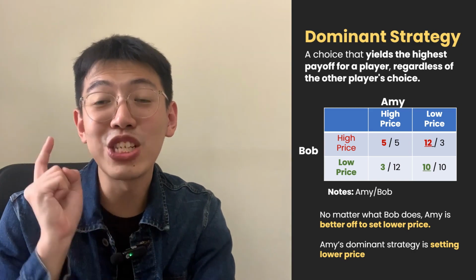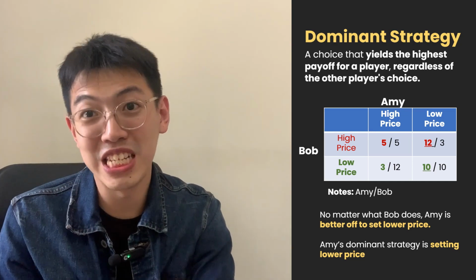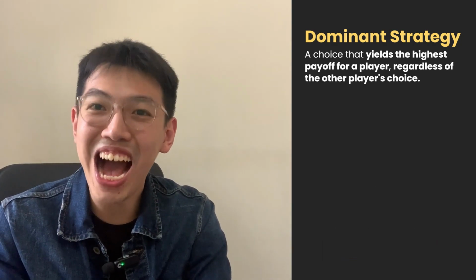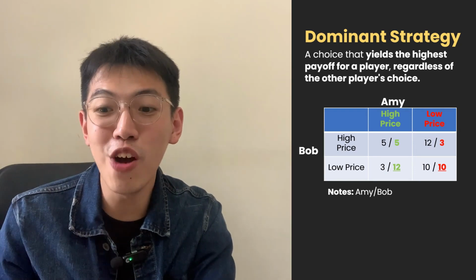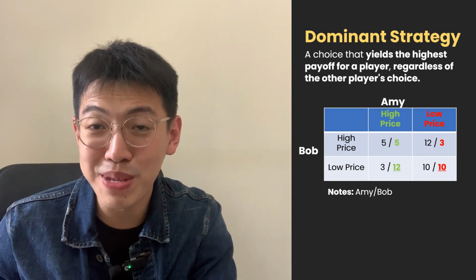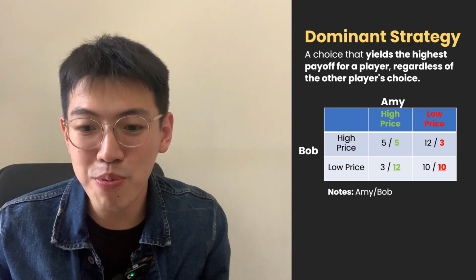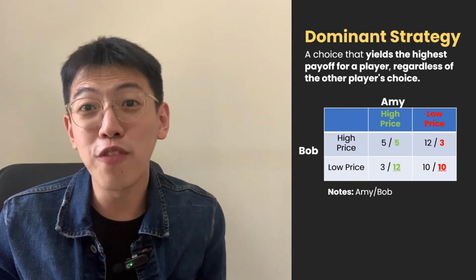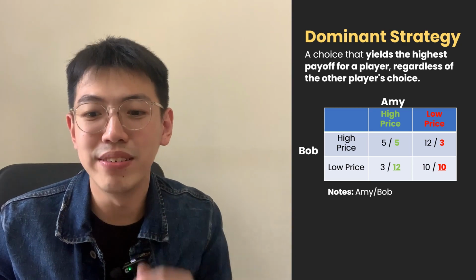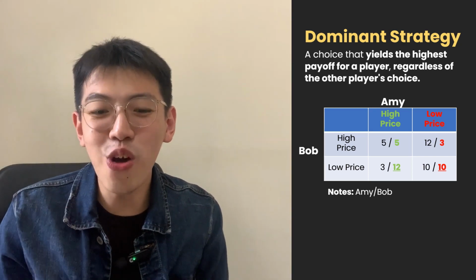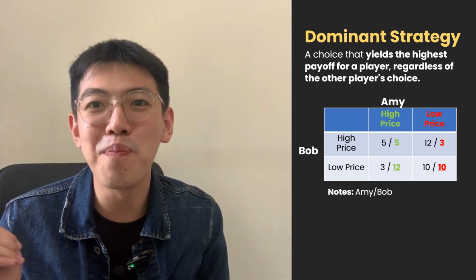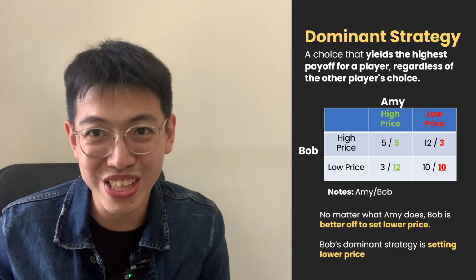Now, let's search for what Bob's dominant strategy is. If Amy sets a high price, Bob is better off setting a lower price because he can sell more units. If Amy sets a lower price, Bob is better off setting a low price as well. It means setting a low price is also Bob's dominant strategy.